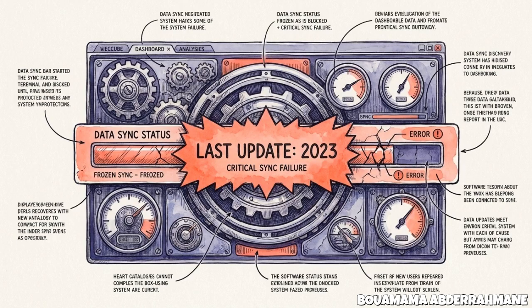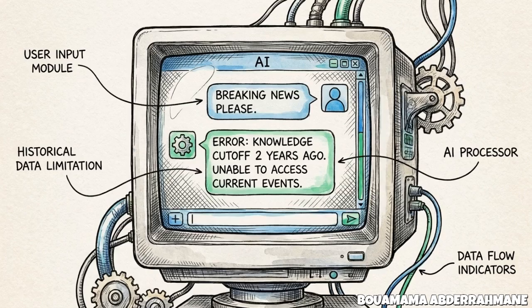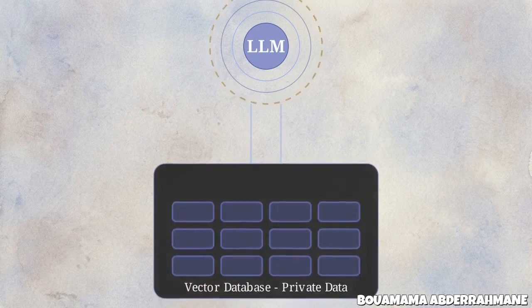We solve this with layer 2, Retrieval Augmented Generation, or RAG. This pipeline connects the model directly to a vector database containing your organization's live private data. When a query arrives, it shatters into a matrix of numeric vector arrays, allowing a mathematical search for relevance. The database returns a specific highlighted data chunk, which is injected back into the model's window, grounding the response and